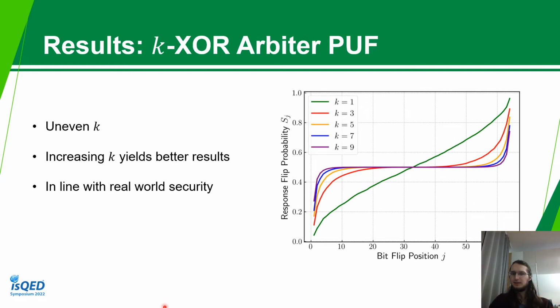Going to an XOR arbiter PUF, we increase the security of the PUF, so we expect our results to get better now. For now, we just look at odd k, so we have k equals 1, 3, 5, 7, and 9. The green line is our arbiter PUF from before, with k equals 1. And then if we increase k, we can see that the result gets closer to the optimum that we talked about before. So this is in line with the real-world security.